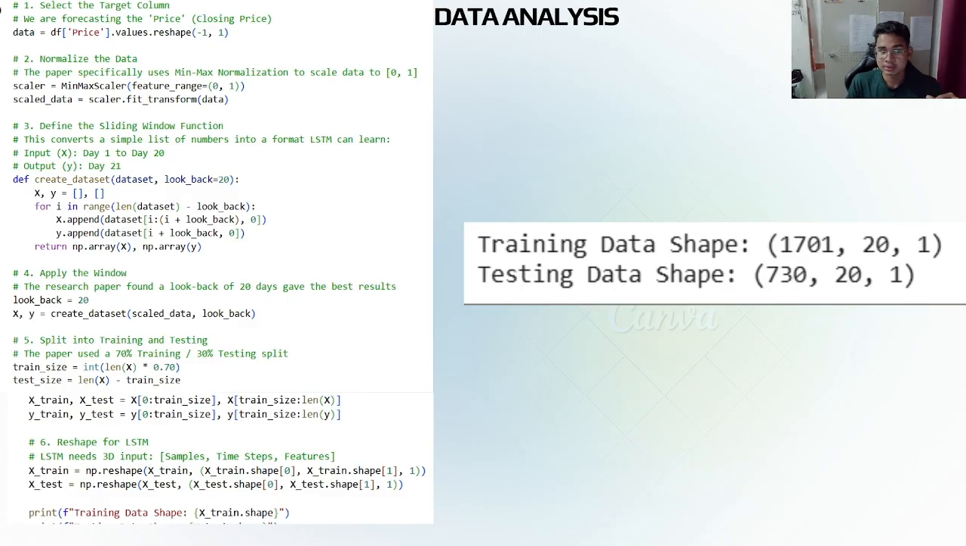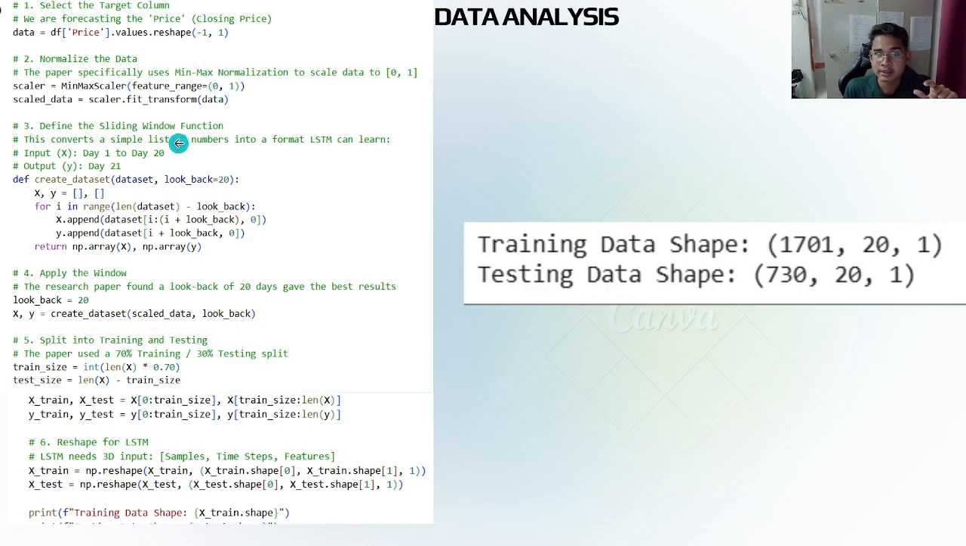Now that the data is clean, we need to format it specifically for our model, which is the LSTM model. Firstly, we do normalization. Stock prices can be large numbers, which makes the AI learn very slowly. To fix this, we use a min-max scaler, which squashes all the prices down to a number between 0 and 1, and it makes the training much faster and more stable.